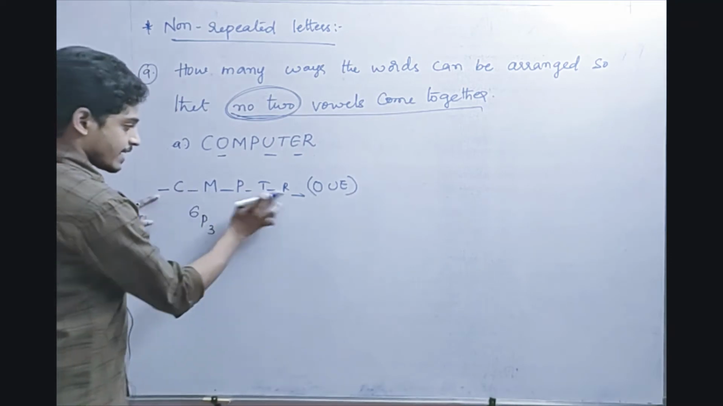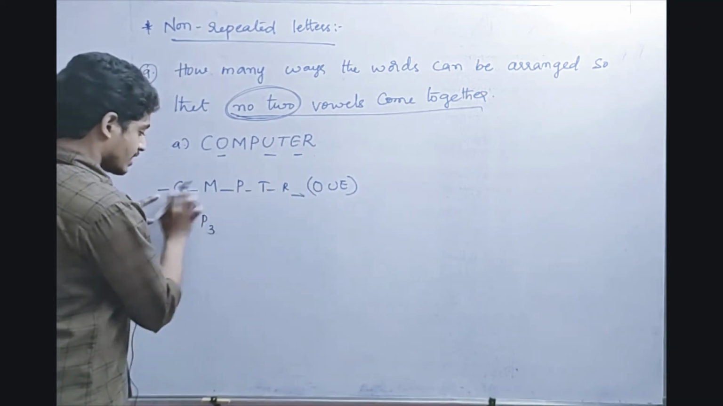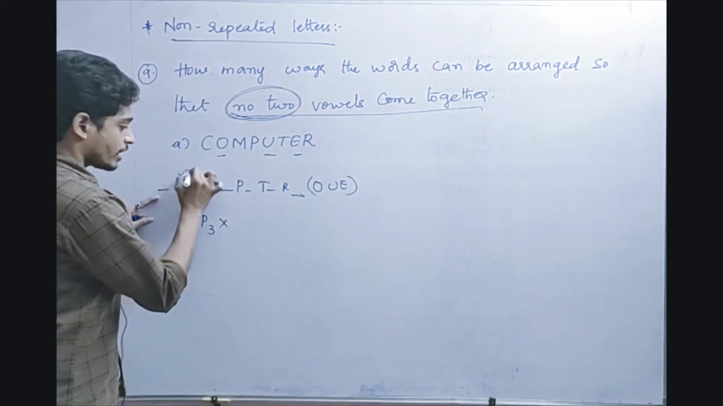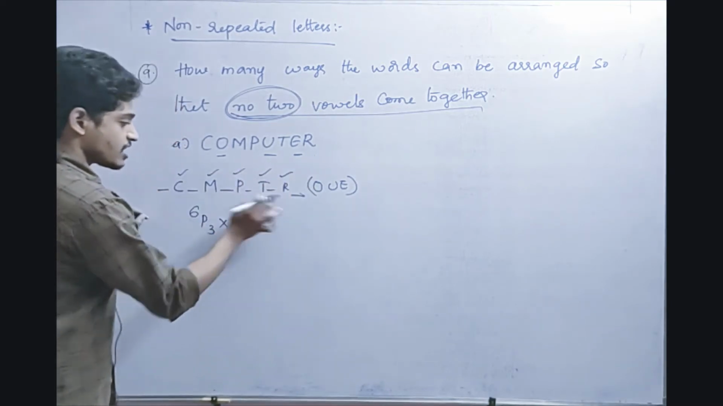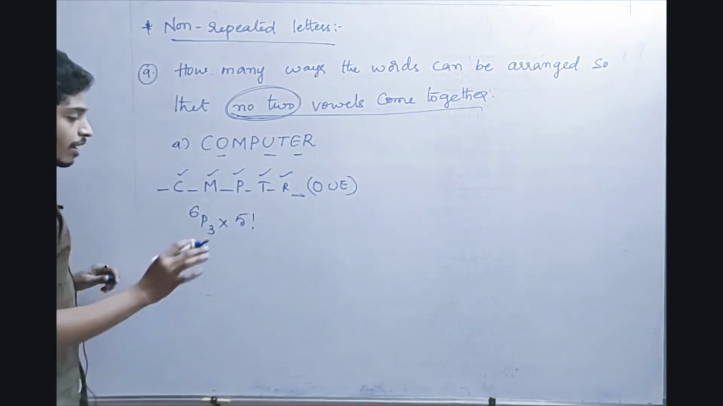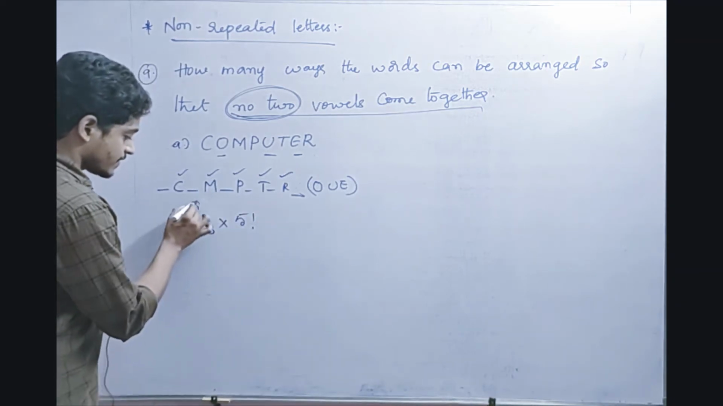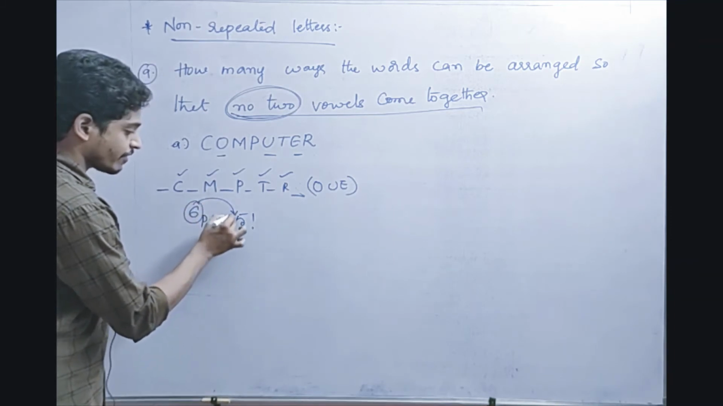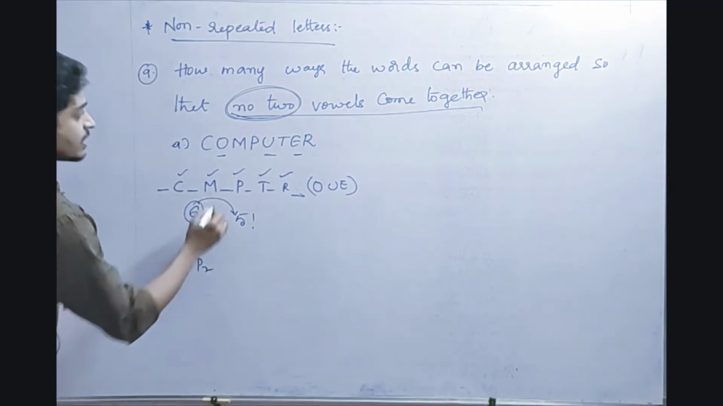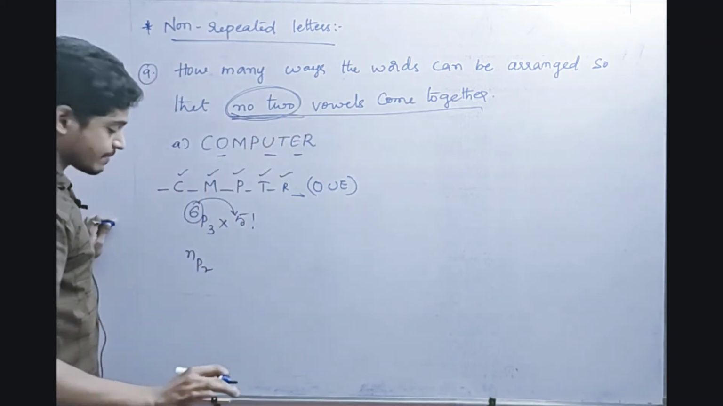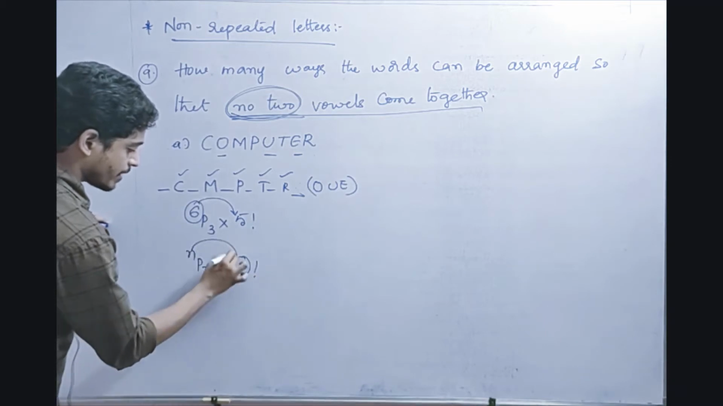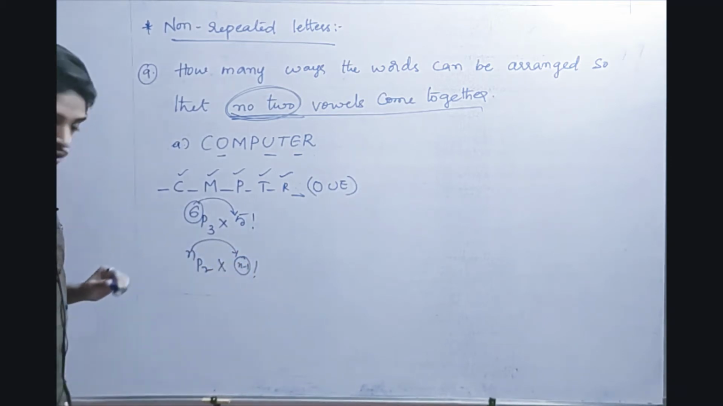In 6 ways, in 6 places, we have to arrange 3 vowels differently. So 6P3 into 1, 2, 3, 4, 5. These 5 letters can be arranged in 5 factorial ways. Or else, simply one logic, friends: if 6 is coming here, 6 minus 1 is 5, right? So 5 factorial comes. Suppose nPr, in the case of no two vowels, always remember if there is nPr here, definitely the factorial term will be n minus 1. That is for sure.